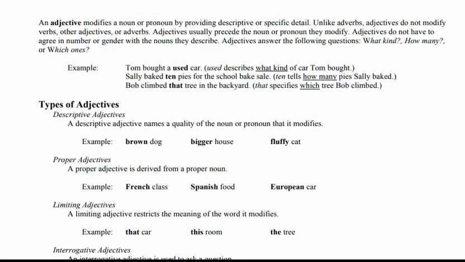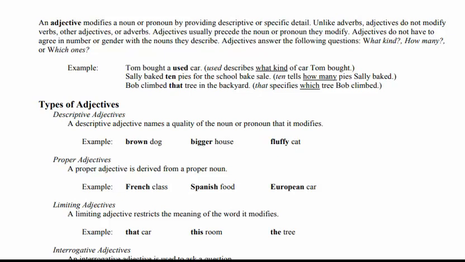Before going to discuss the types of adjective, we will go through the definition. We had already discussed in the previous lecture that an adjective modifies a noun or a pronoun by providing a descriptive or a specific detail about them, right?